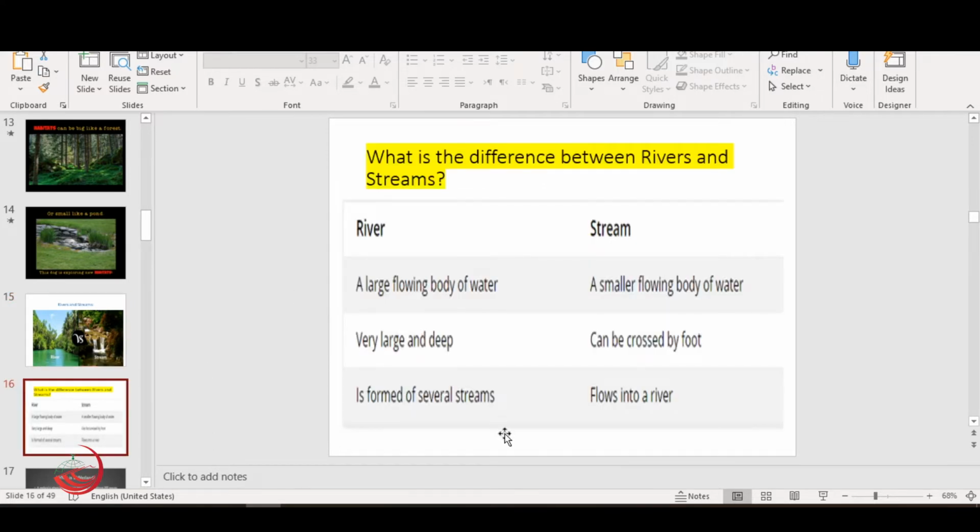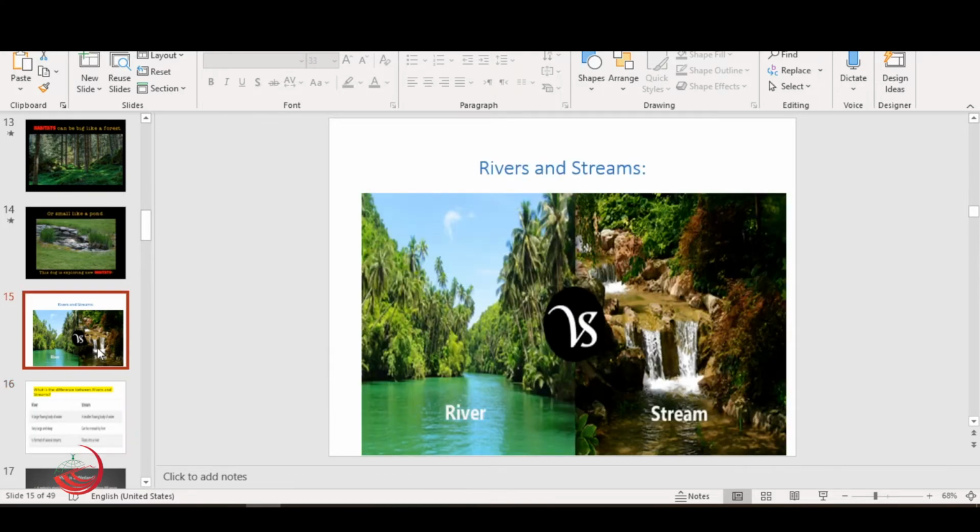Now, what about the river again? It is formed of several streams. Teacher, it's a little bit difficult. Here on the river you can see a very large body of water. Do you know this river is made out of many small streams?